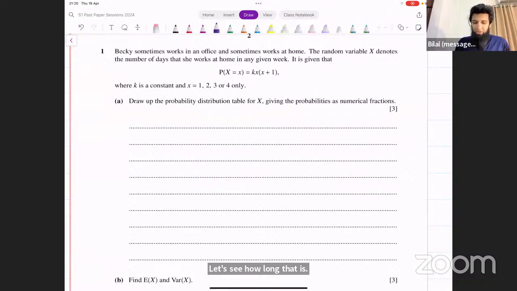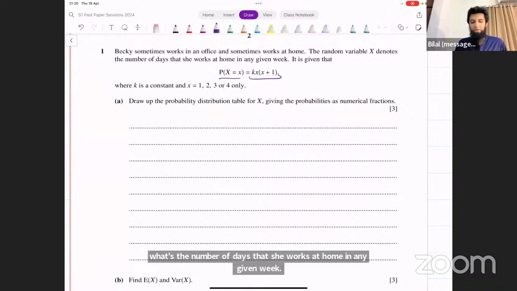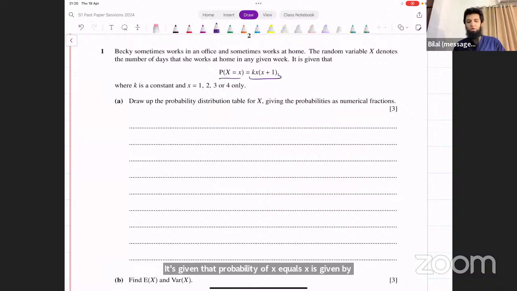Becky sometimes works in an office and sometimes works at home. The random variable x denotes the number of days that she works at home in any given week. It's given that probability of X equals x is given by this, where k is a constant and x is equal to 1, 2, 3, 4 only. So basically, this random variable can take values 1, 2, 3, 4. We need to draw up a probability distribution table for x, giving the probabilities as numerical fractions.